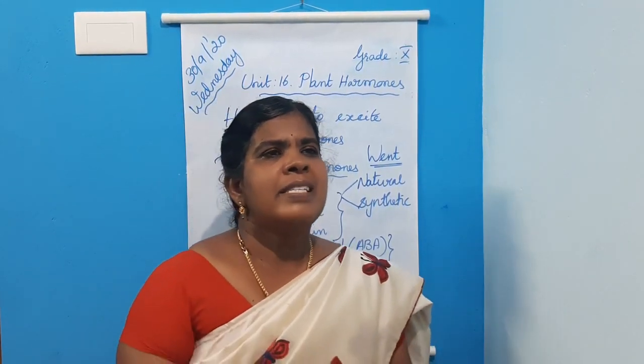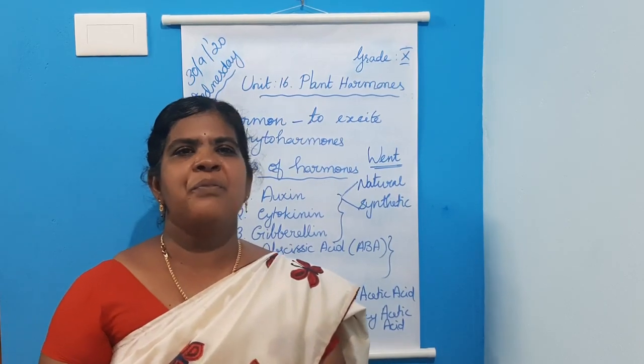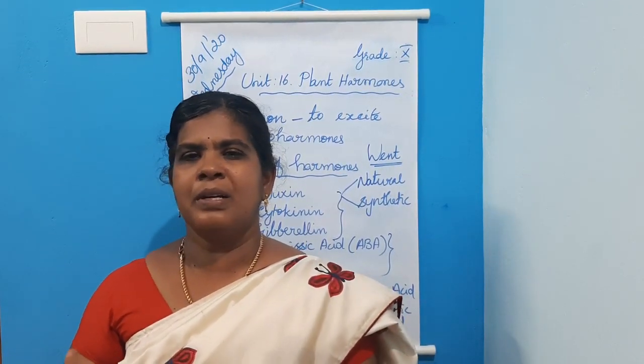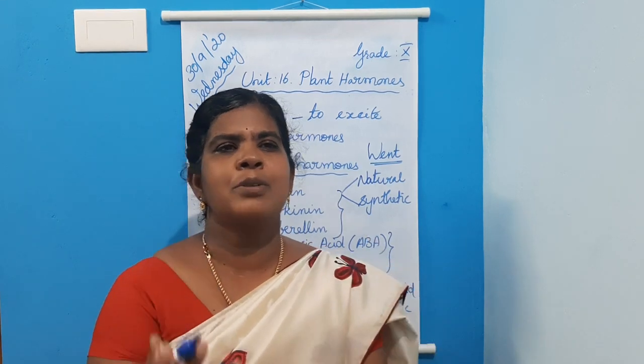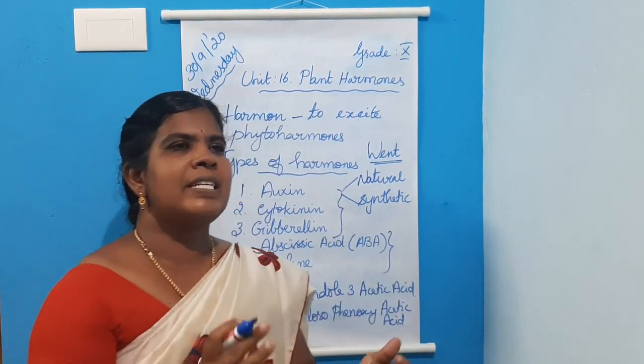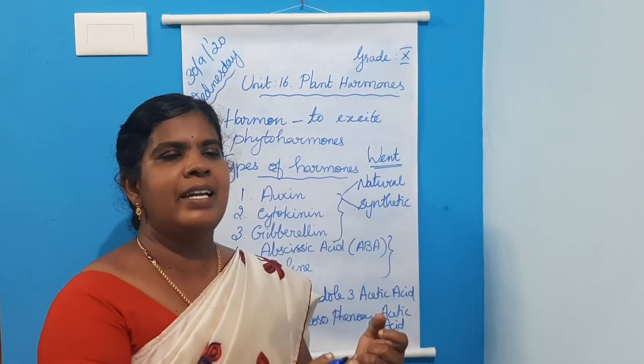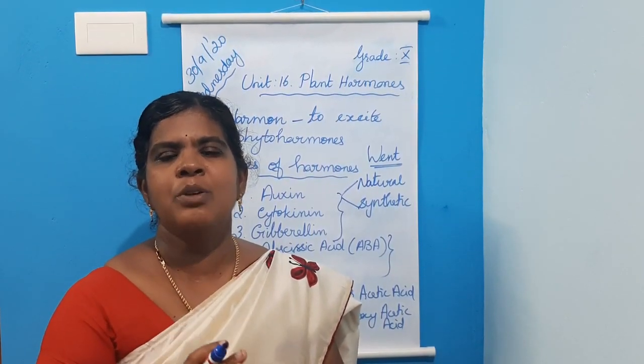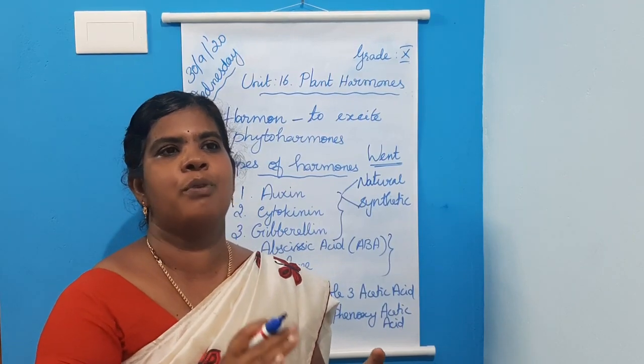Next is seedless fruits formed without fertilization. Seedless fruits without fertilization are induced by auxin. When auxin is applied externally, the external application of auxin induces seedless fruit formation.